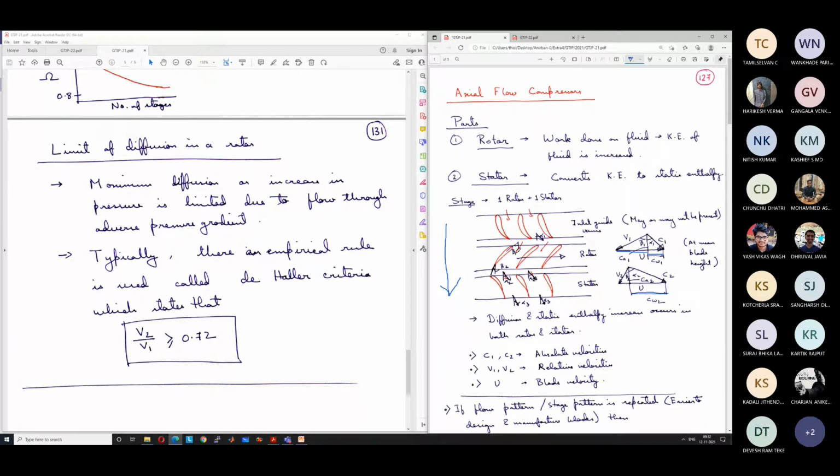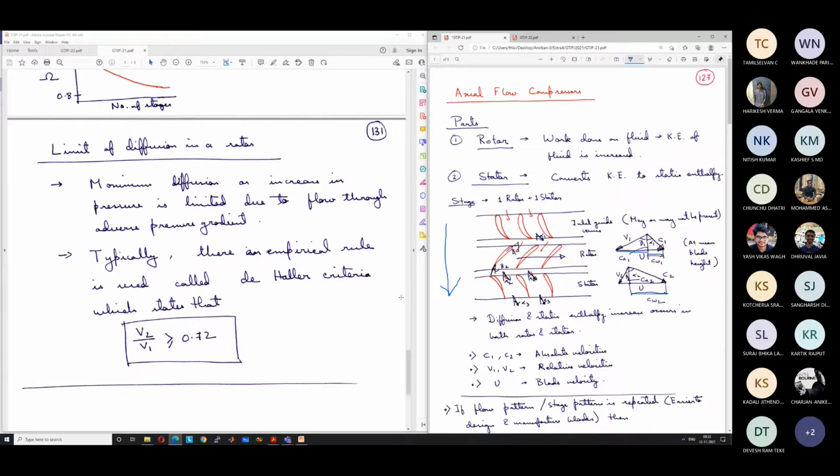Okay, so if you are sitting on the rotor blades, from the point of view of the rotor blades, you see that the passage area is increasing and the flow speed is decreasing. Basically, it is acting like a diffuser, and because it is acting like a diffuser, the static pressure, static enthalpy and static temperature are increasing in the rotor blades.